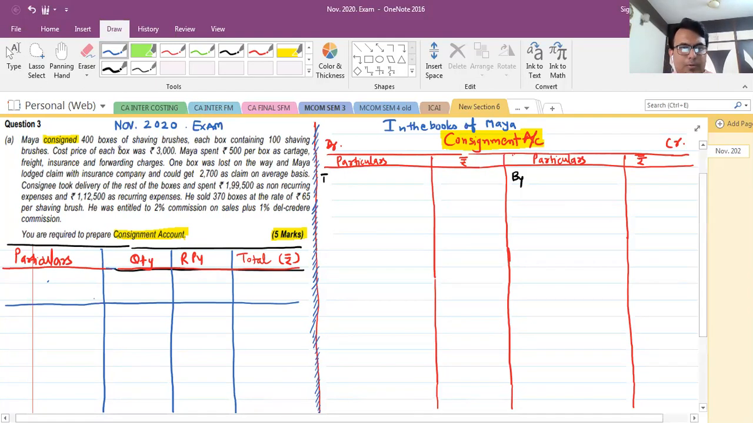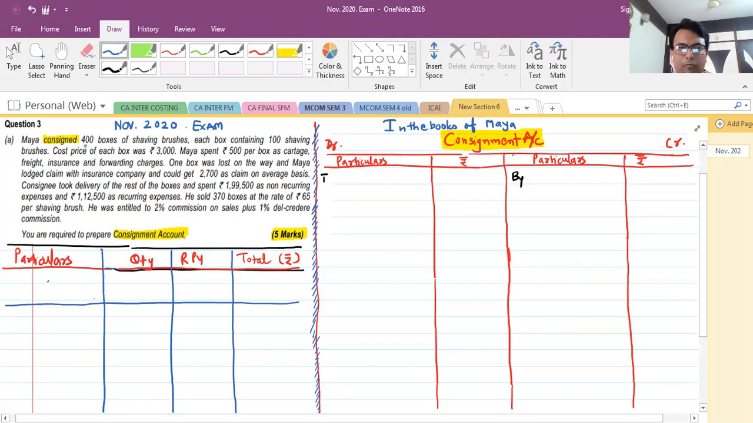We are going to start today with the November 2020 examination question, which was asked for 5 marks. The question is related to the chapter consignment account, right? So let's start now.